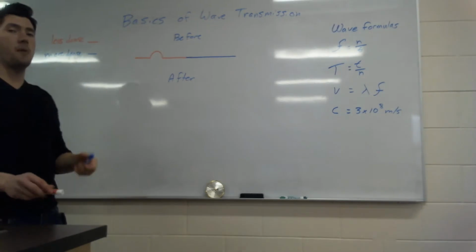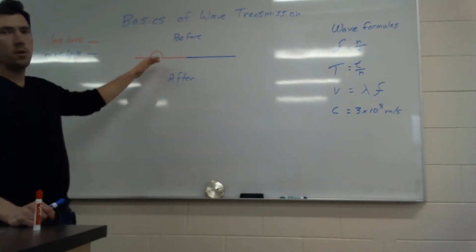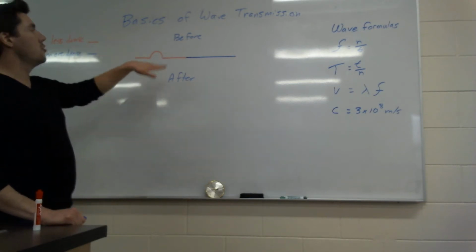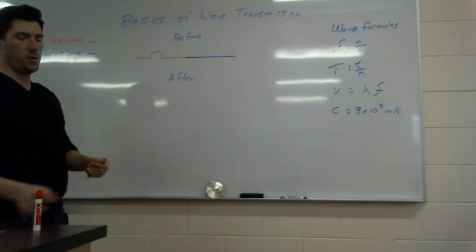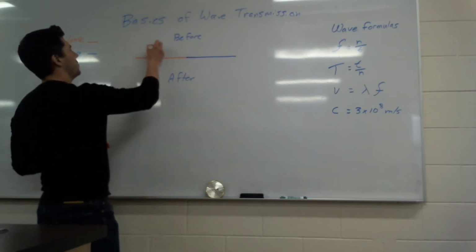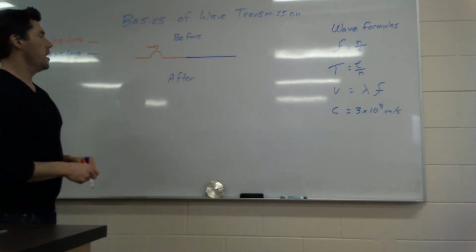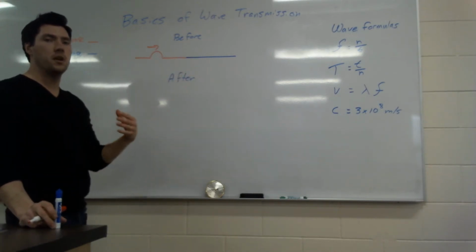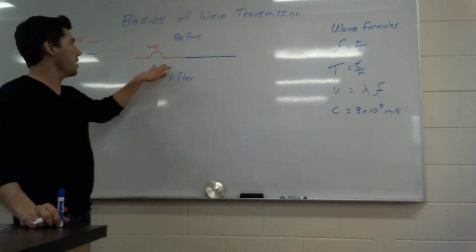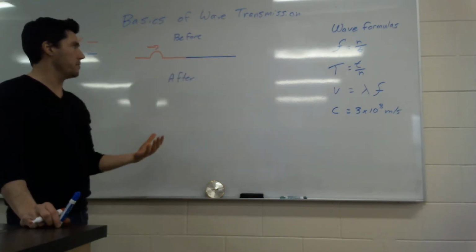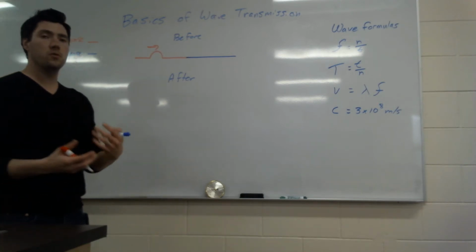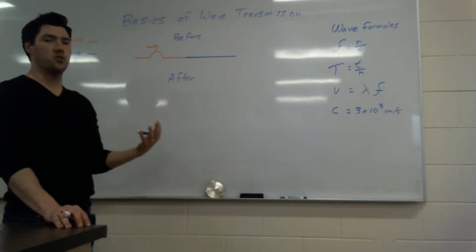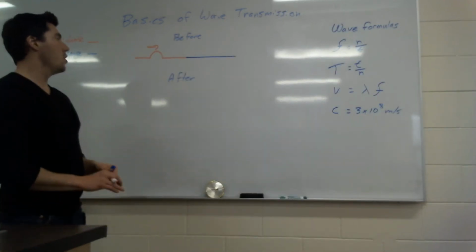For the first example, I'm going to do what happens to a little pulse, or like the crest of a wave, when it goes from less dense to more dense. You can see here we have a little pulse moving this way on a less dense medium. Then it's going to interact with a new medium that is more dense. An example of this would be a sound wave going from air to water. First off, most of the energy is going to go through the medium and have some transmission. So there's going to be a new wave in here. What is that wave going to look like?